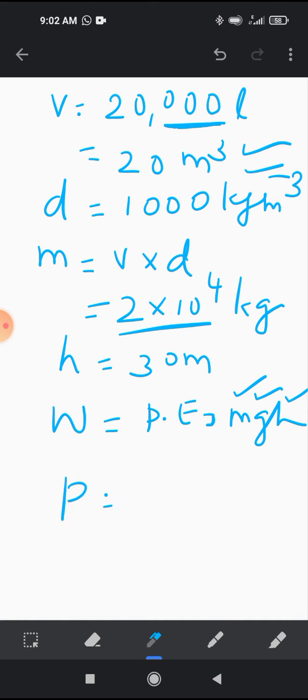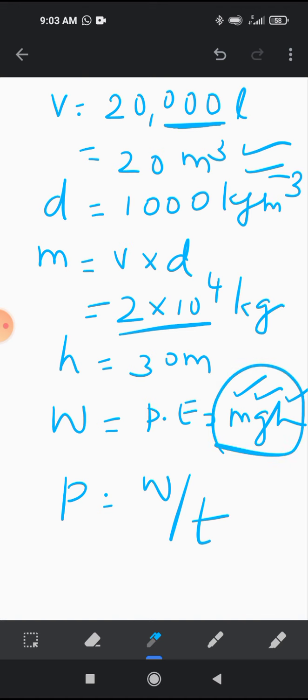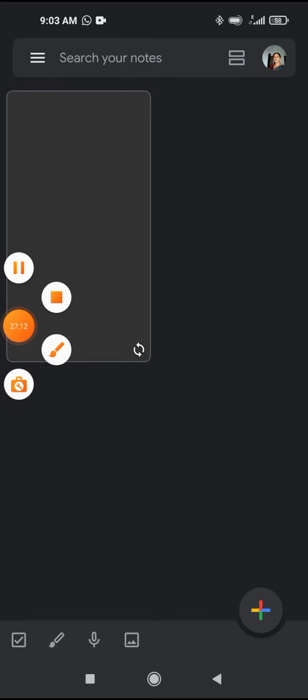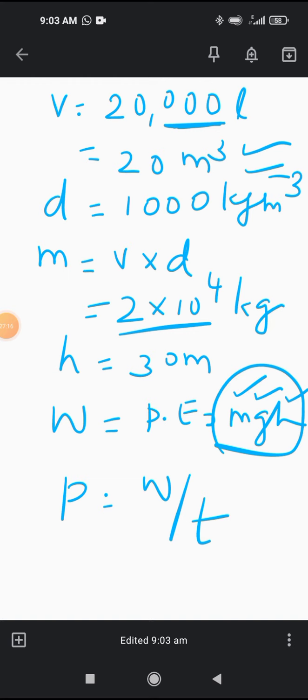Then power is work upon time. Work you will get from here. Divide it with the time. Time is 10 minutes. Don't forget to convert it into seconds. 10 minutes is 600 seconds. Then you will get the power.